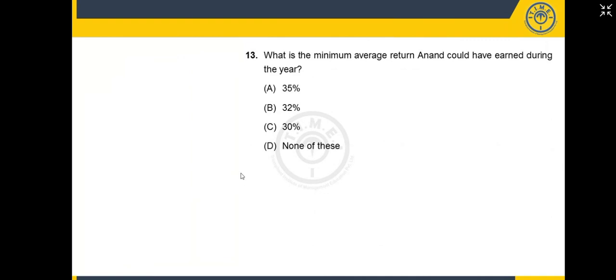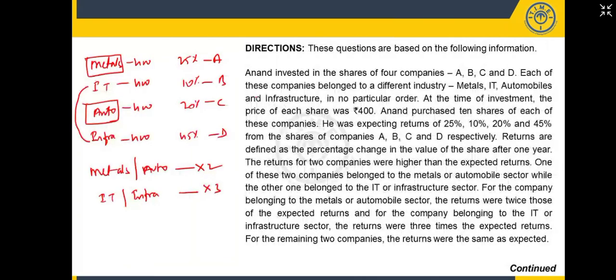Now, what is the first question, friends? What is the minimum average return Anand could have earned during the year? To get the minimum, I'll multiply the smallest by 3, the second smallest by 2, and the rest by 1. I get 25 from A, B I get 30, C I get 40 (20 times 2), and D I get 45.